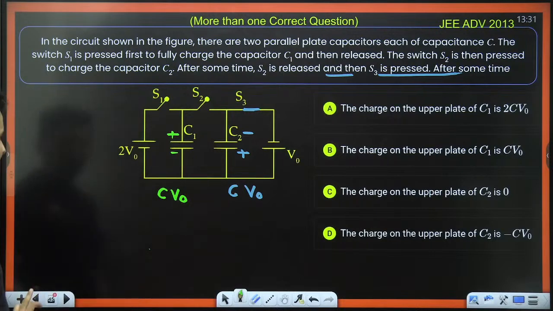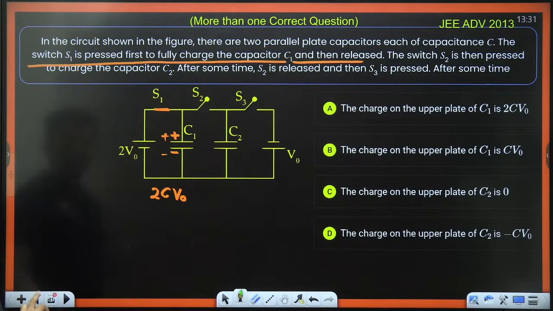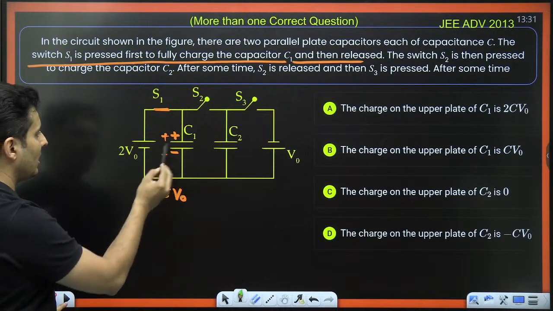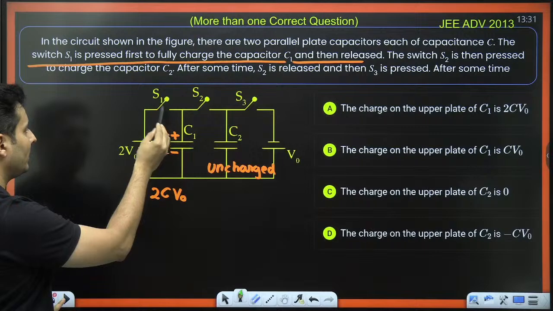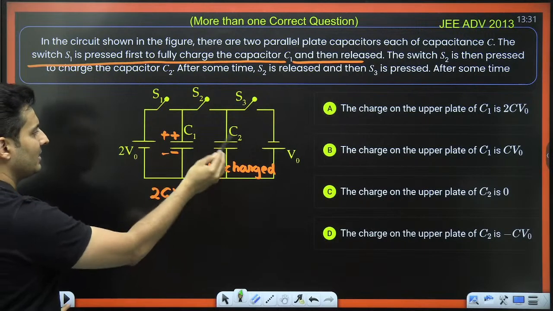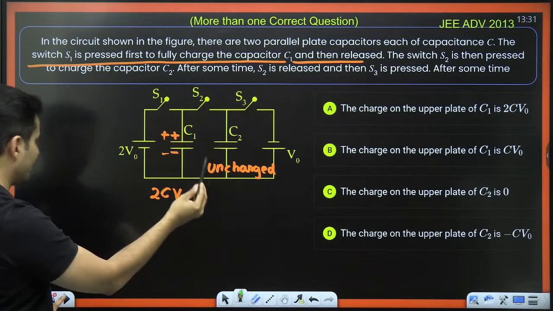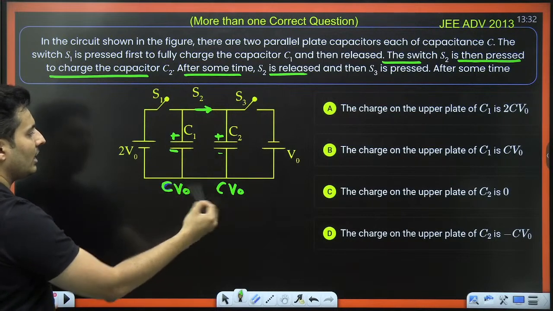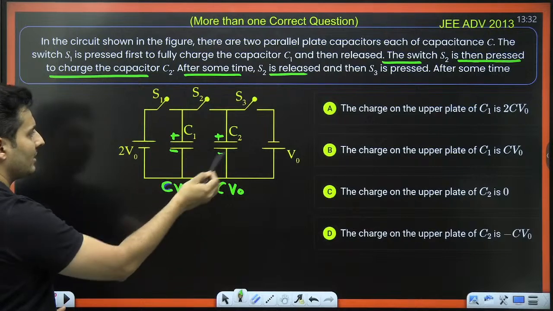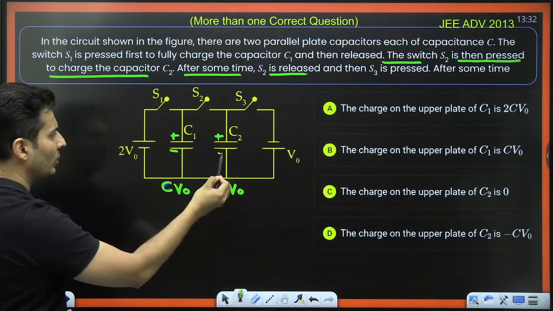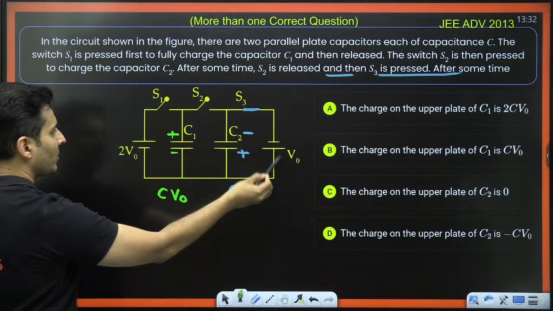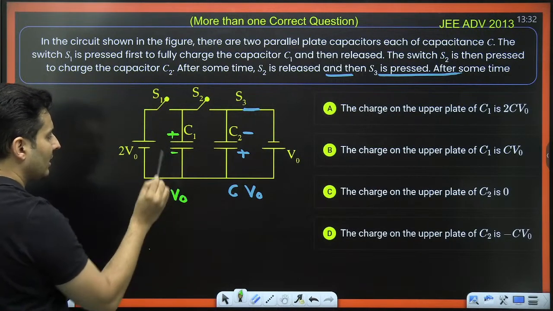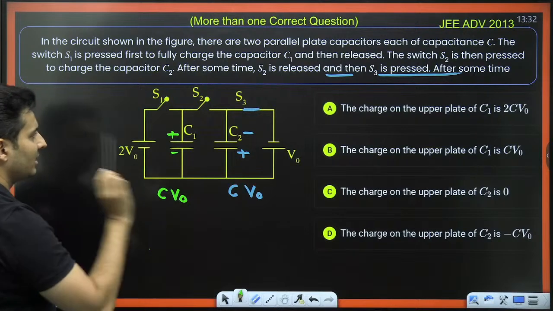I will show it to you right from beginning how it has changed so that you get an idea. This was open, you close it, this got charged to 2 CV0. You open this, this charge remains as it is, this has no charge at all. You close S2, one of the charge will go over here and it will get equally distributed. You open it, nothing will happen, the charges have no place to go. Now you close S3, this capacitor will get charged, this will be minus, this will be plus. This has nothing to do, so it will remain as it is. So this is the final state.